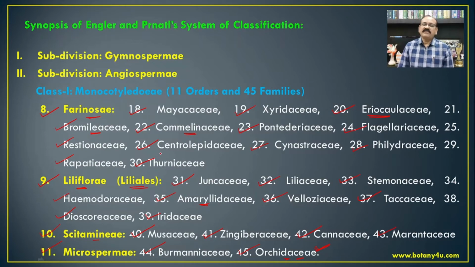But nowadays, in modern classification, the Orchidaceae is placed before the Poaceae, whereas in the system proposed by Engler and Prantl, the Orchidaceae is placed later, after the Poaceae and Cyperaceae. So this is again one of the points on which we can't agree with such a type of evolution of the organisms.